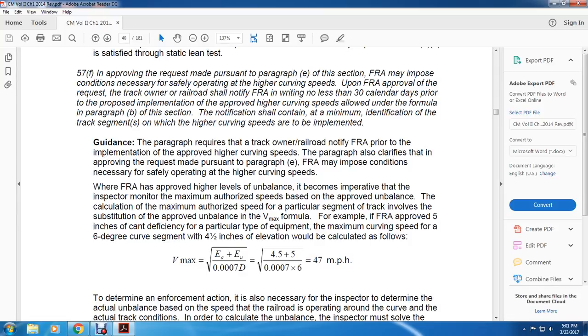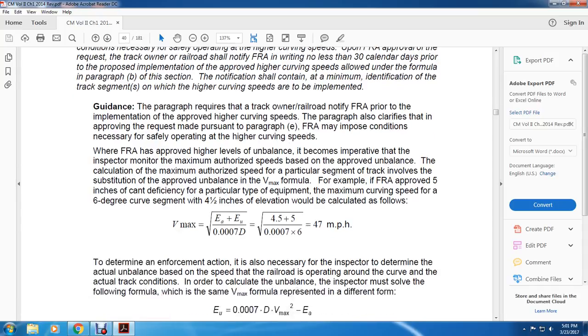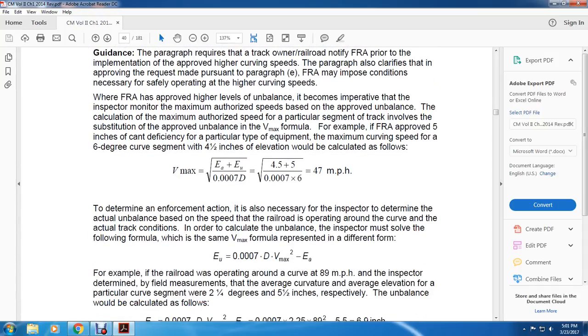For example, the FRA approved 5 inches of cant deficiency for a particular state of equipment. The maximum curving speed for a 6 degree curve segment with 4.5 inches of elevation will be calculated as follows. Vmax is equal to the square root of (Ea plus Eu) divided by 0.0007 D, or 4.5 plus 5 divided by 0.0007 times 6, which is 47 miles per hour.